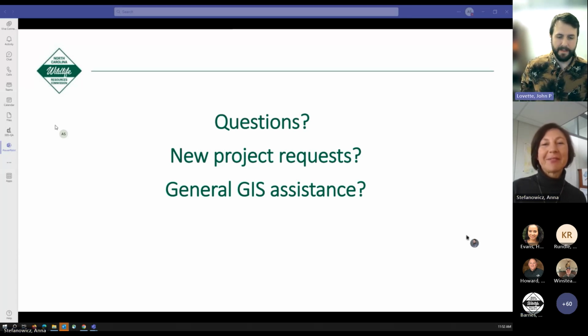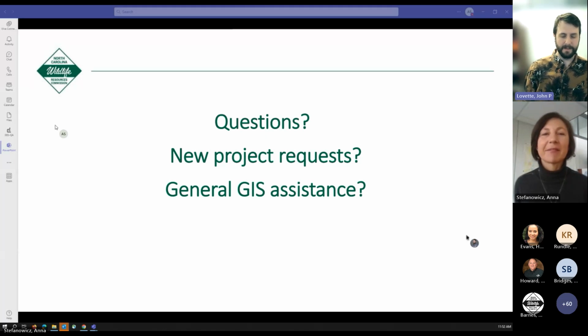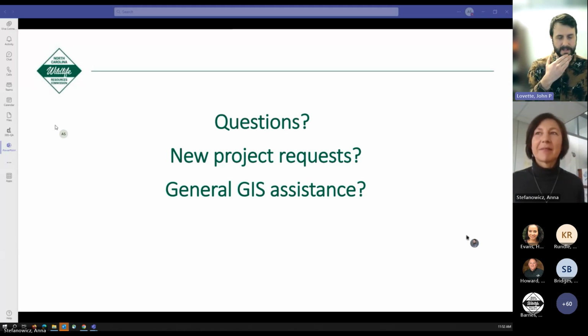Yeah, we're both in the Land and Water Division in Raleigh, so we're just right across the hall from each other. I mean, Cindy, you know that, but for anyone else, we're here and our doors are open if you ever want to come have a conversation. And for at least the coastal land and water staff, if any of y'all are on the call, both of us intend to be at the meeting tomorrow. So if you have any questions or projects you want to talk about in person, we're happy to answer them today, but we're also going to be down in Newburgh tomorrow if you want to have any conversations.